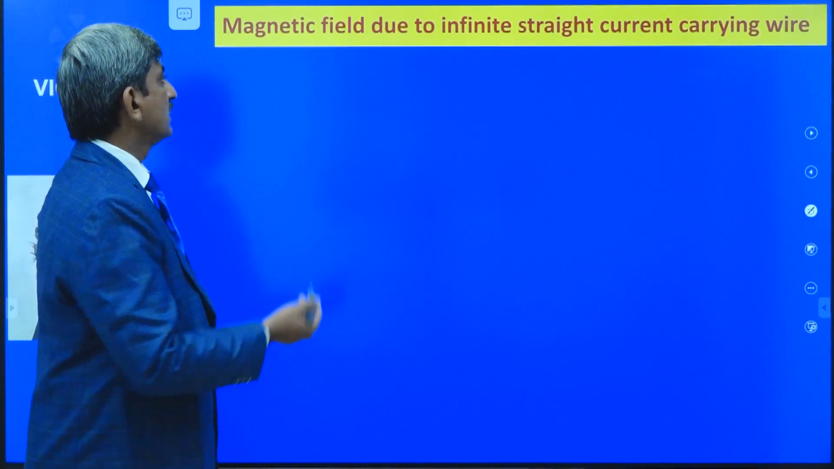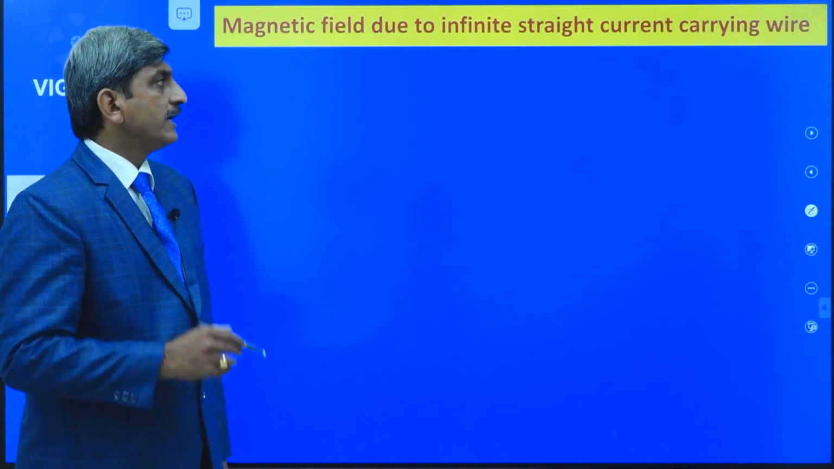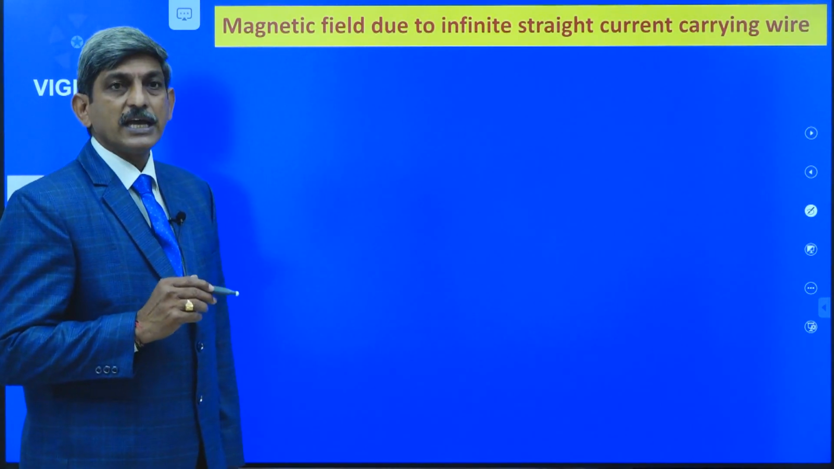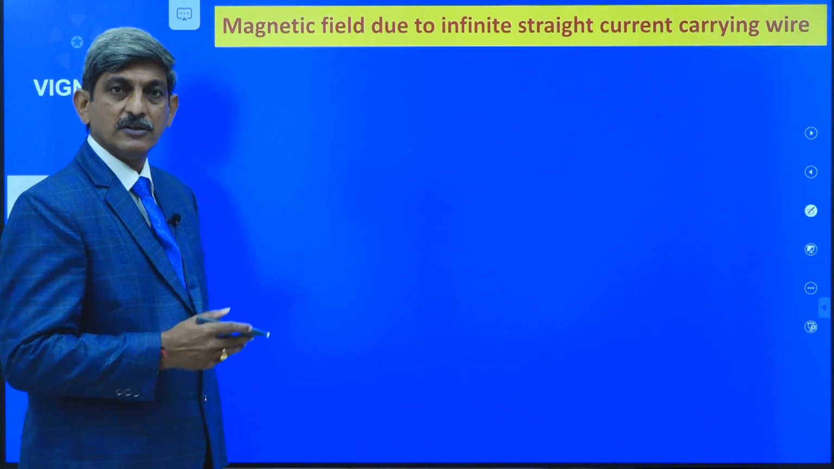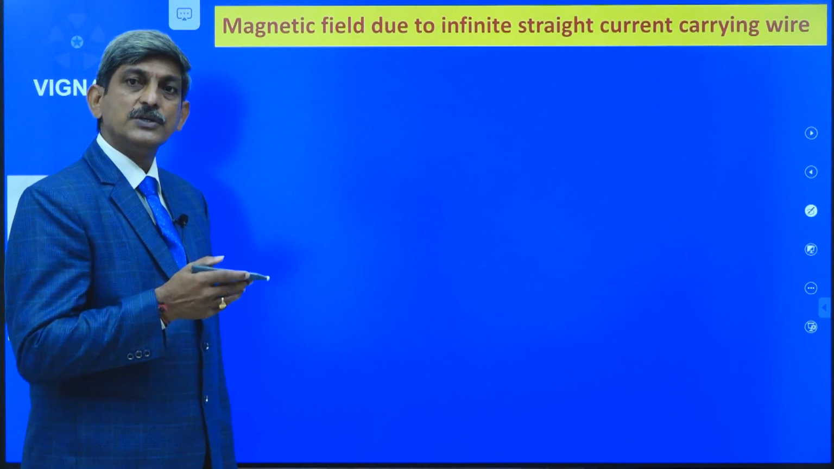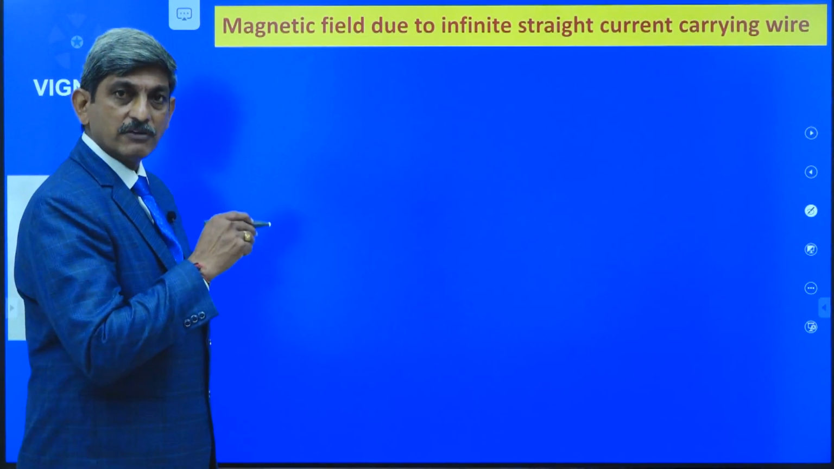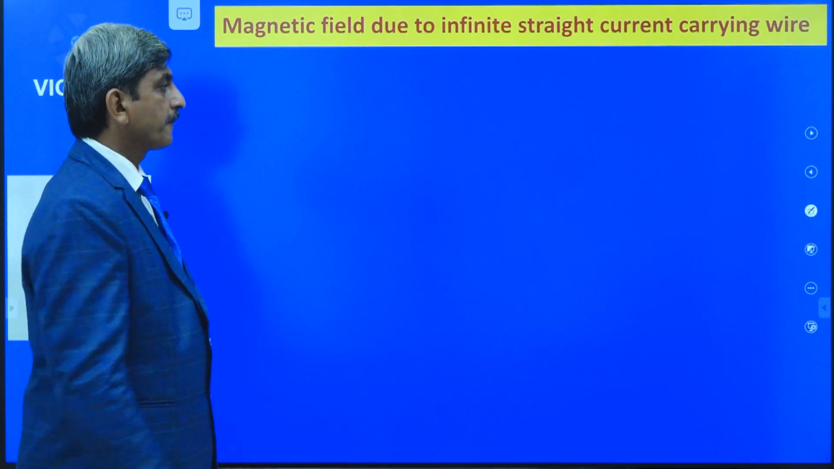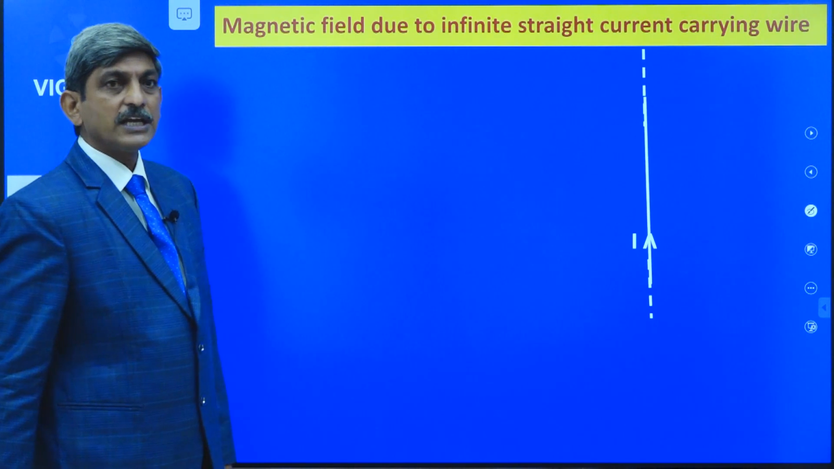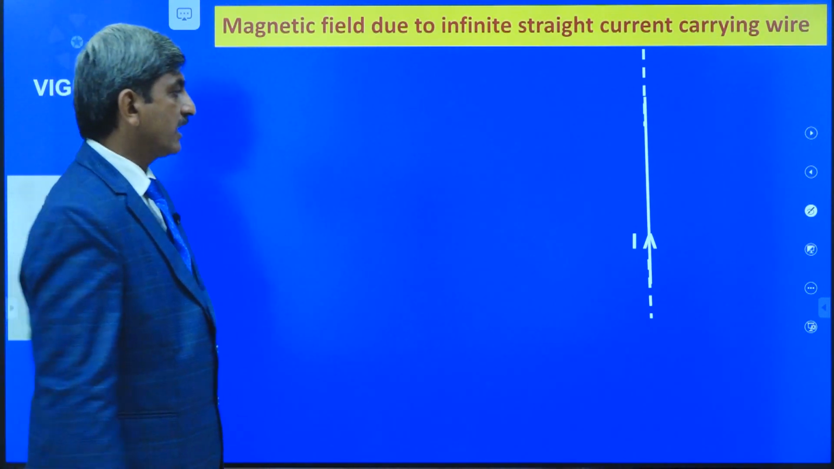See the first one, the magnetic field due to an infinite straight current carrying wire. We have done this already using the Biot-Savart law, and we are going to do it here by using Ampere's circuital law. For that, let us take a long straight current carrying wire.